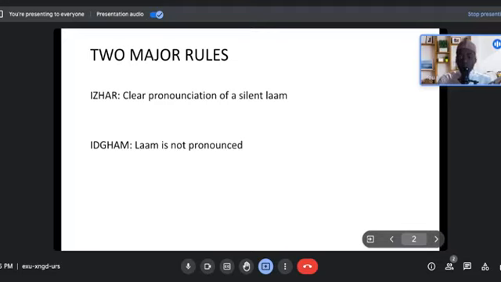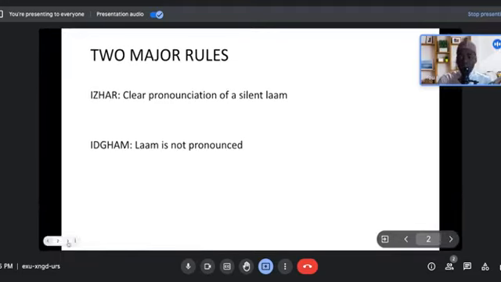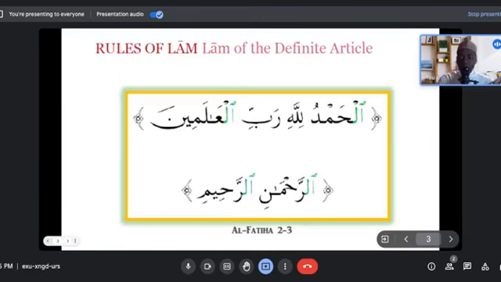So the first rule we're going to learn today is the lam used as a definite article, as we have in this ayah that everyone knows. You observe two things happening here. You see the lam is here, but it's sakin, and we pronounce the lam. So we say alhamdulillahi, alhamdu. The lam rule here is al-izhar.